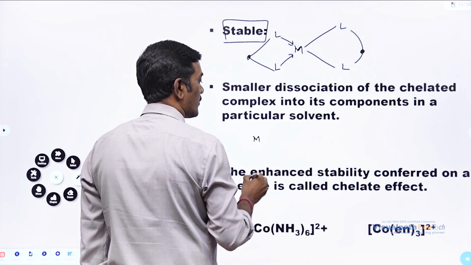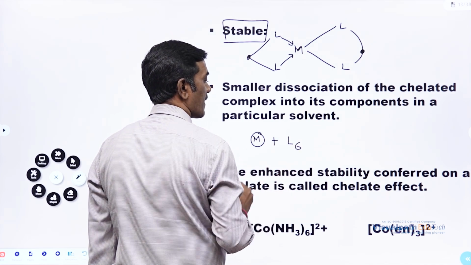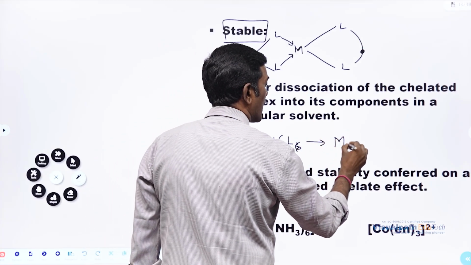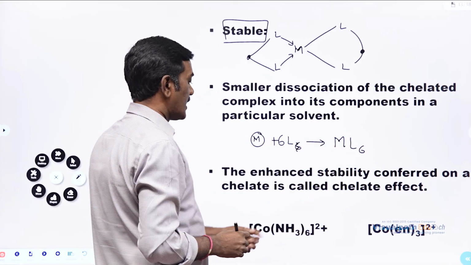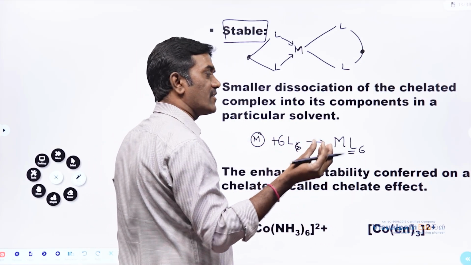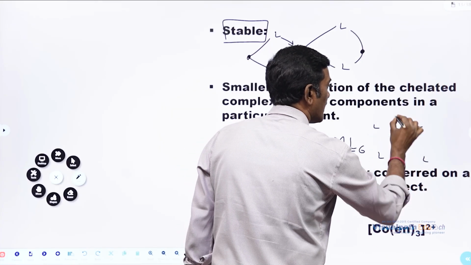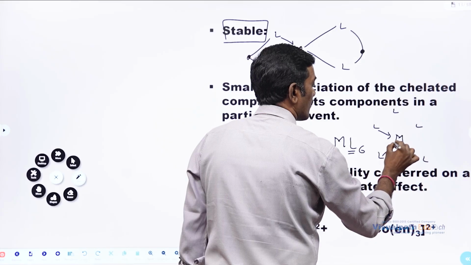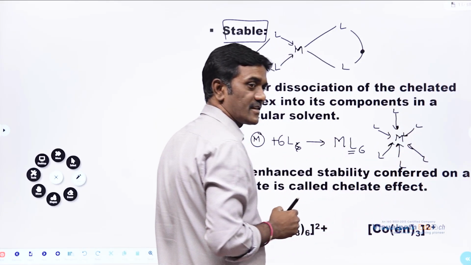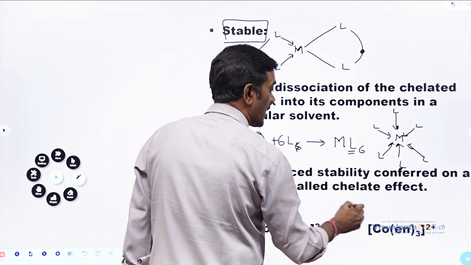If a metal is there and around 6 ligands are there, what is it going to form? MLn, here ML6. Now, 6 binding sites are there which are donating electrons. L, L, L, L, L, L. So 6 sites are there. Even though 6 sites are there, this is not as stable as it is going to be with a chelate.